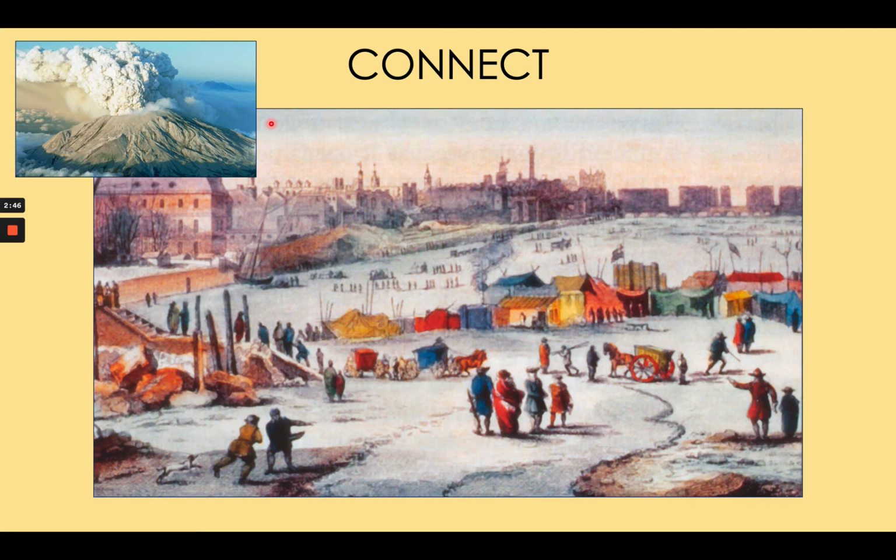The first one is, how can volcanic activity cause climate change? And the second one is, how does human activity cause climate change? And you will realize from this lesson that human activity is the most important reason why climate change is occurring today. Let's go.